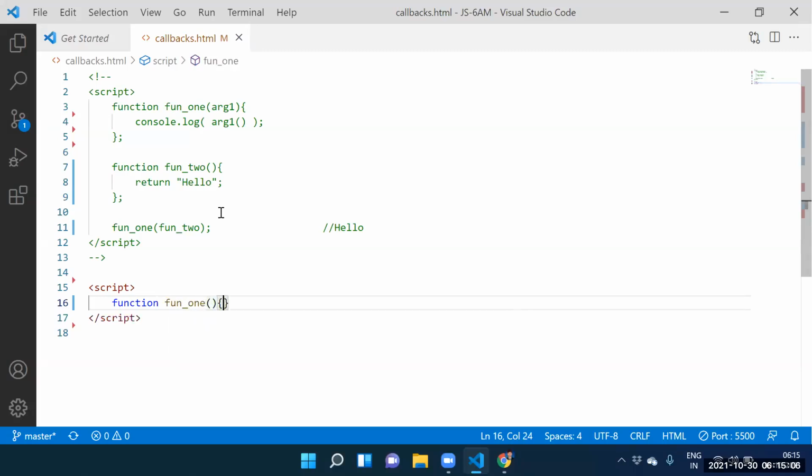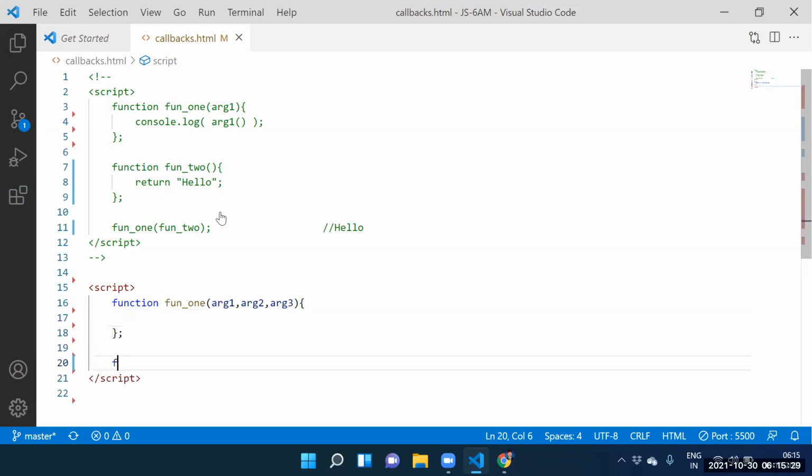Function 1. Here itself, how many arguments do we need to pass? Argument 1, argument 2, argument 3. Function 1 of argument 1, argument 2, argument 3. Fine. Next one, guys. Can I create function 2?